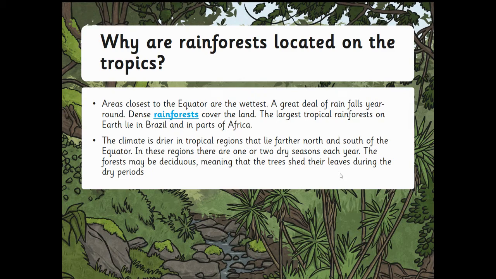The climate is dry in tropical regions that lie further north and south of the equator. In these regions, there are one or two dry seasons each year. So the forest may be deciduous, meaning that the trees shed their leaves during dry periods.